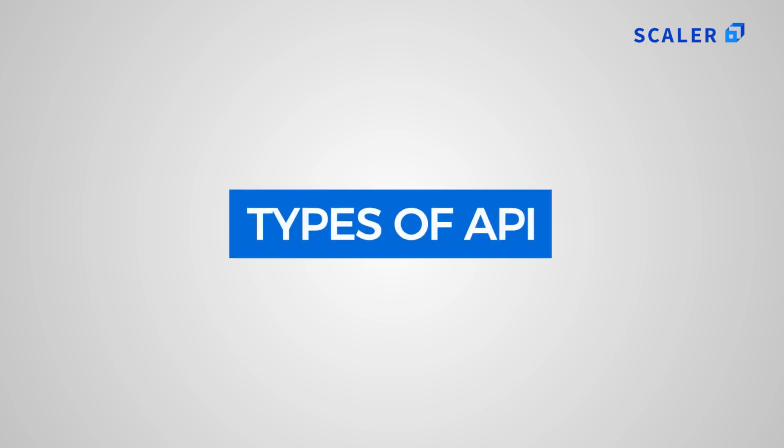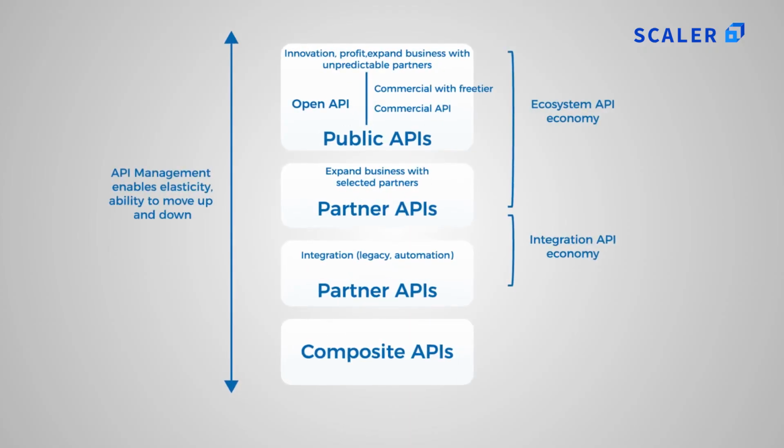Types of API. APIs can be of multiple types. Number 1, private. Internal or private APIs are designed to remain hidden from all external developers and users. They are used to improve efficiency, productivity, and communication among teams.